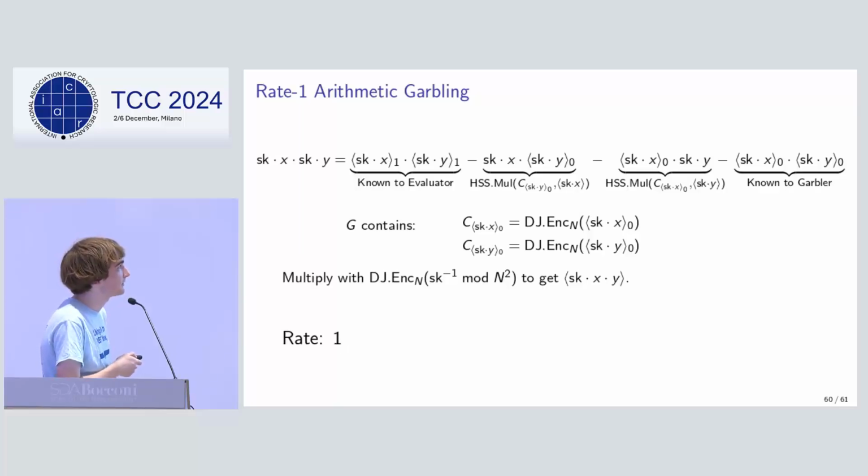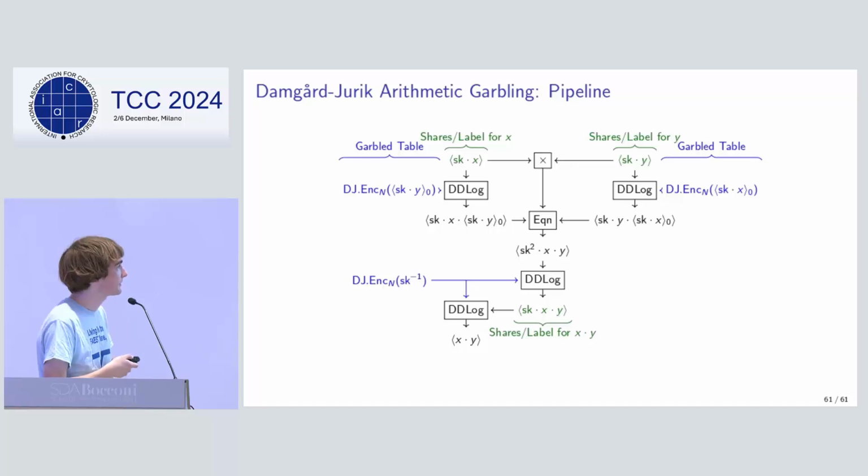However, this scheme is not as symmetric as it could be, and we can do better in terms of reuse by generating something that outputs secret key squared. And then we just need encryptions of both 0 shares times the secret key. And then finally get secret key squared. You can remove the secret key squared down back to secret key by using the encryption of the inverse of the secret key. So this last step is where we do the key-dependent messages. And this is rate 1 again because we can reuse the 2 ciphertexts.